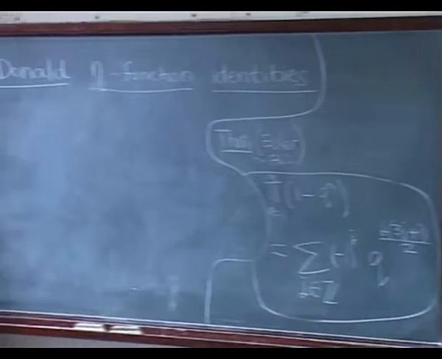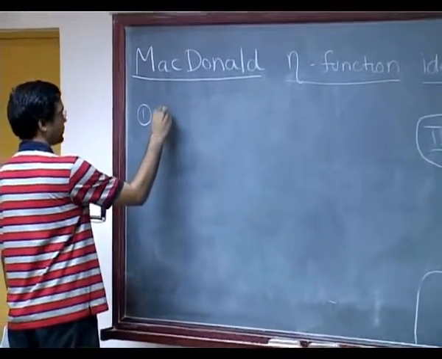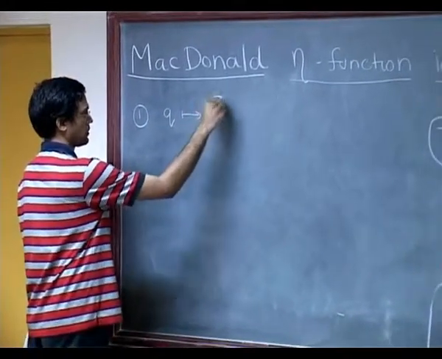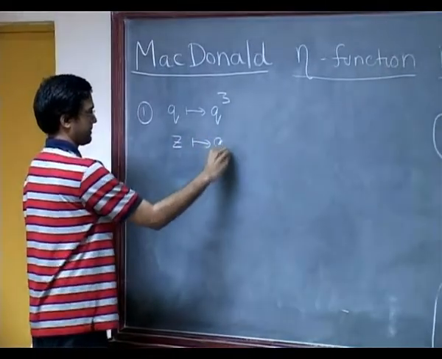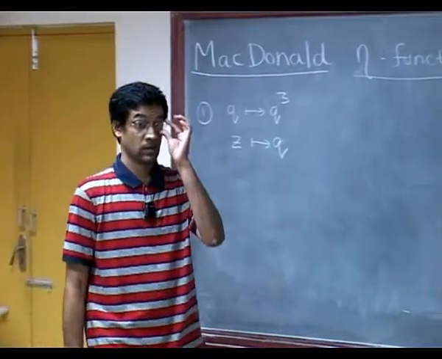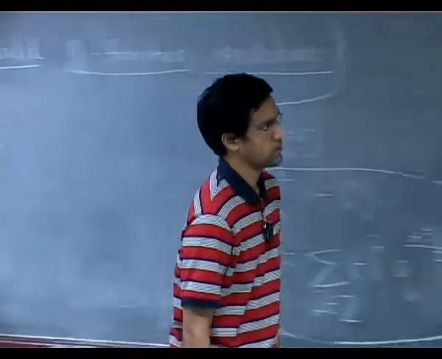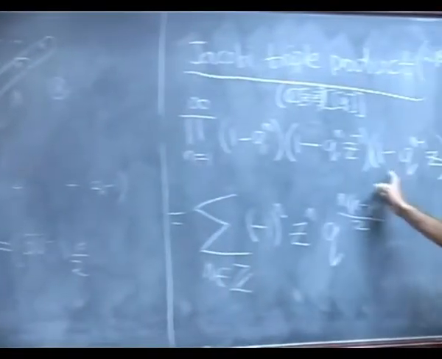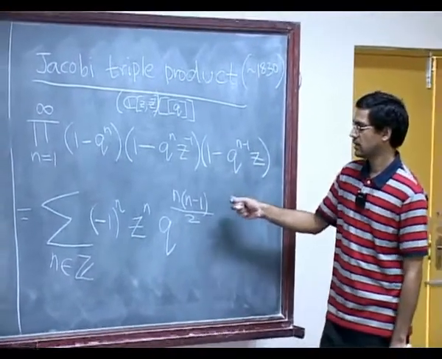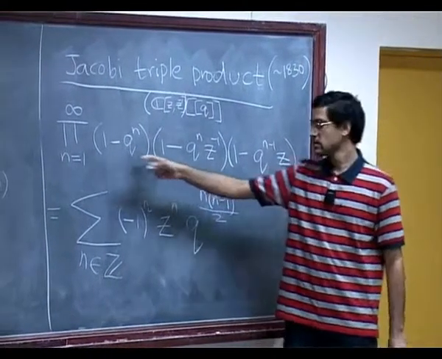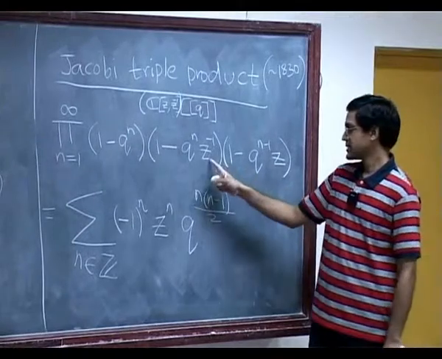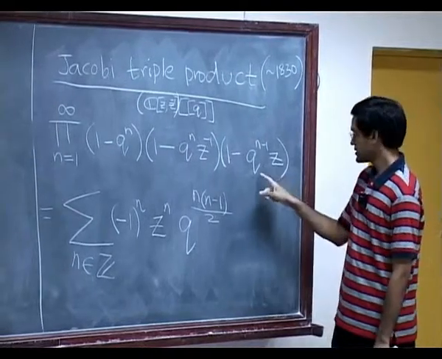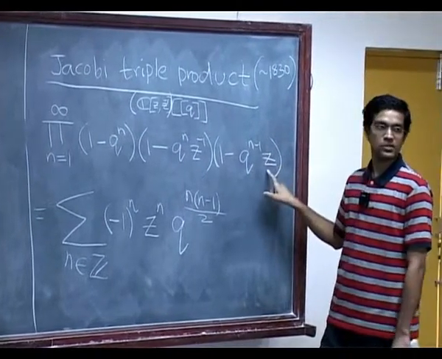So, quick observations. Observe fact 1, you take the Jacobi triple product identity, you do the following: let us change q to q cubed in this identity here, and then instead of z you put q. Okay. So, that is a substitution I am going to make. So, this becomes q to the 3n, q to the 3n, q to the 3n. Z inverse will make it q to the 3n minus 1 in the second term, and the z will make it, well, this is 3n minus 3 and plus 1. So, that is 3n minus 2.